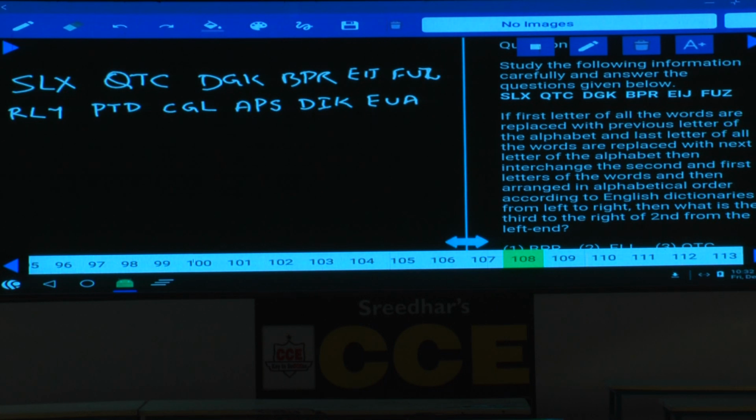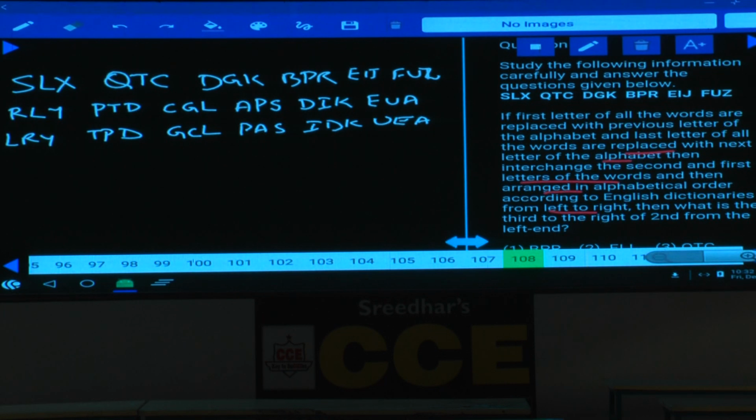Then afterwards, the letters are replaced with the next letters of the alphabet, then interchange the second and the first letters of the words. If you interchange the first and the second, this will be LRY, this is TPD, this is GCL, PAS, IDK, and UEA. Then arrange in alphabetical order according to the English alphabet from left to right. Then what is the third to the right of the second from the left? In total, we need to find the fifth element from the left-hand side.